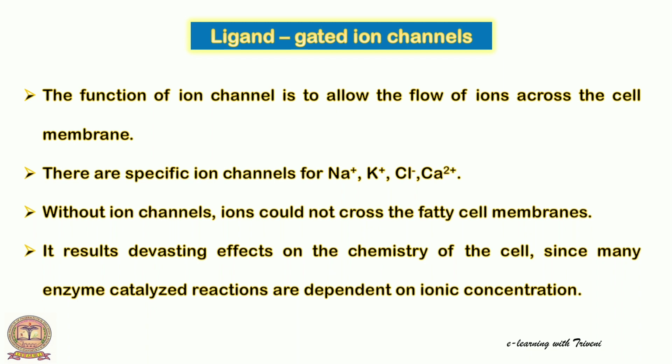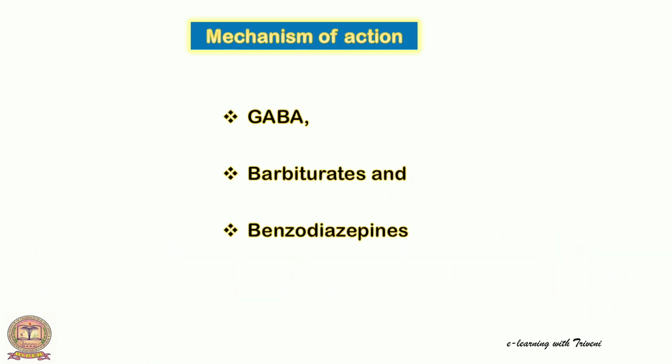Let us see how the ions will be passed through the membrane with the animation in this video. Let us see the mechanism of GABA, that is gamma aminobutyric acid, barbiturates and benzodiazepines by the animation at the receptor site.